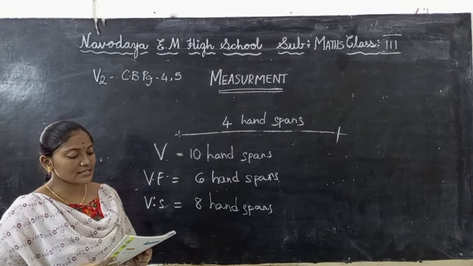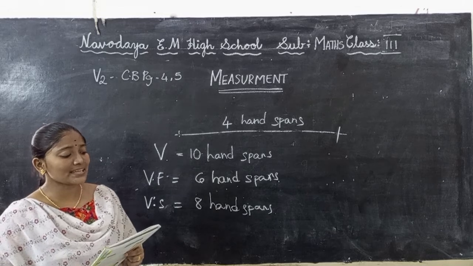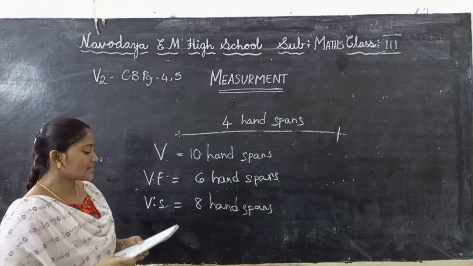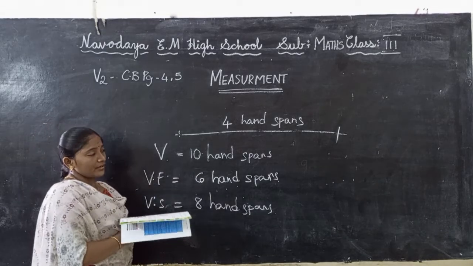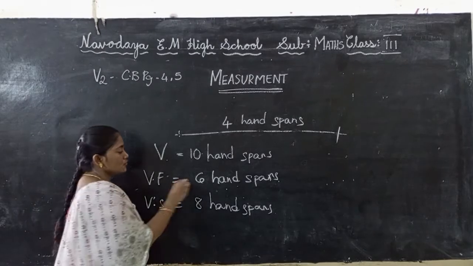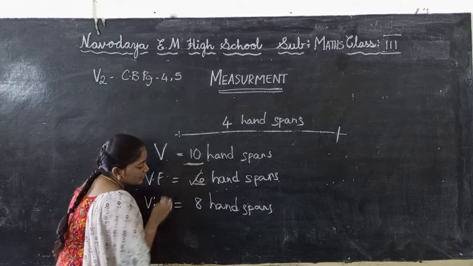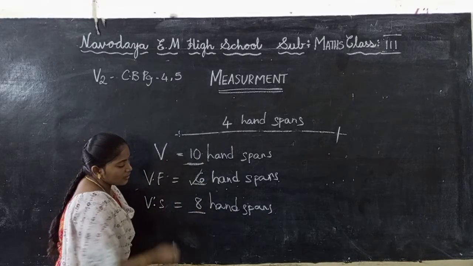Then Venu's father asked him, can you tell me whose hand will be the biggest among us? Venu immediately said, yours, Dad. Venu's father asked him, whose hand has a big span? He said, Dad's. Why? Because I have 10 hand spans, and Dad counted 6, and my sister counted 8.